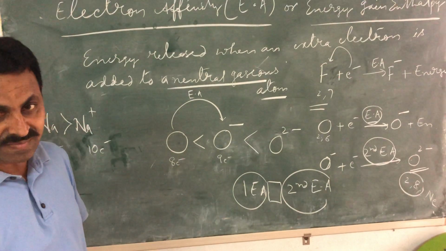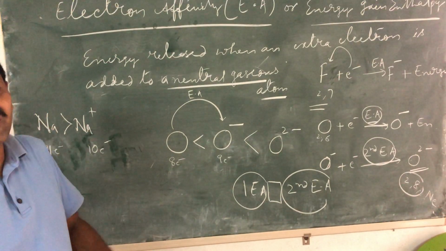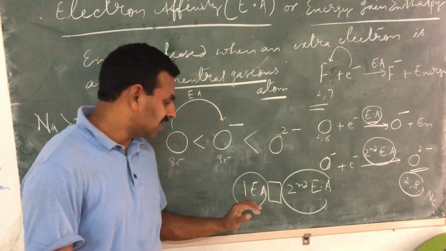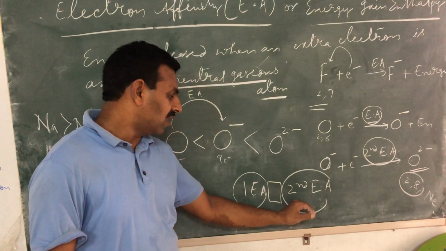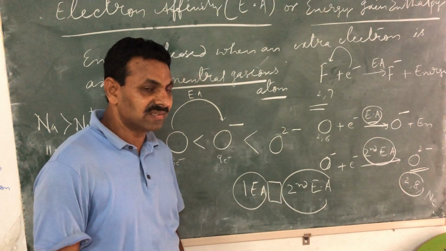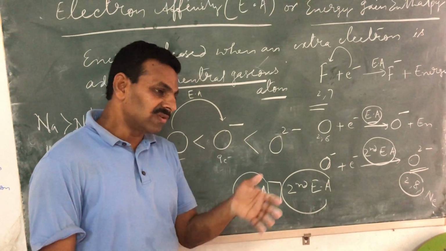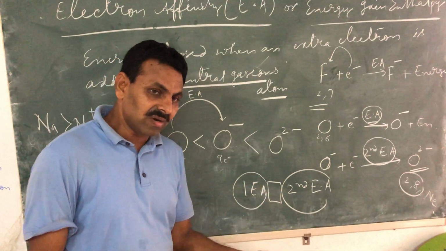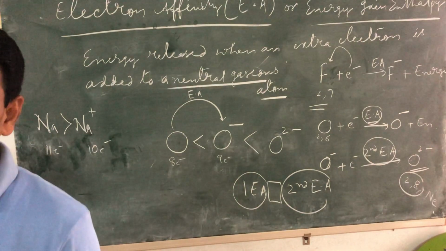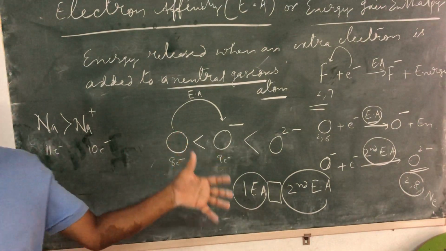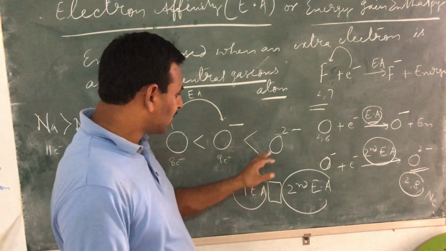That means, is the energy released more when you are adding an electron to a neutral atom, or when you are adding it to a bigger-sized anion? Already it has become an anion.